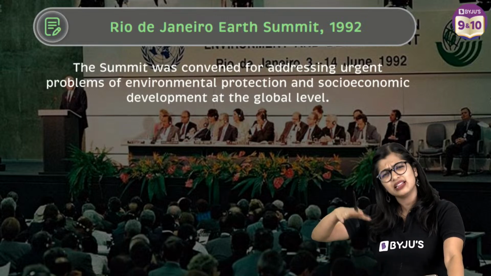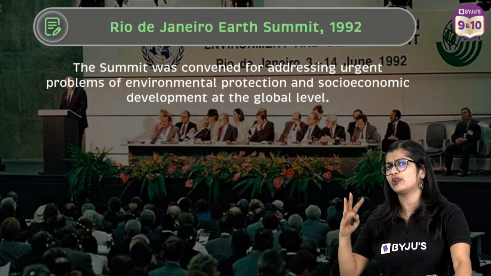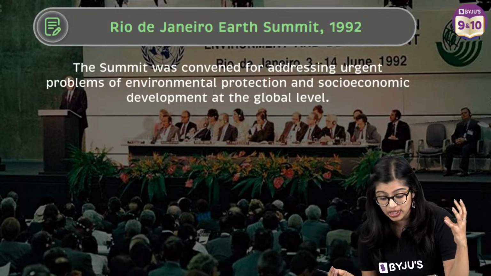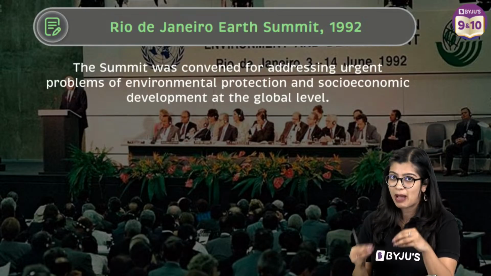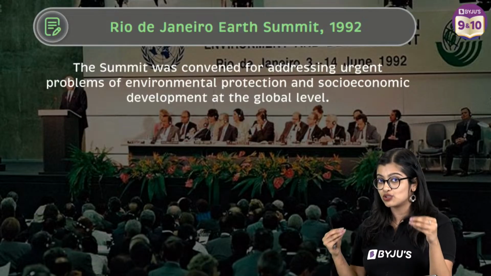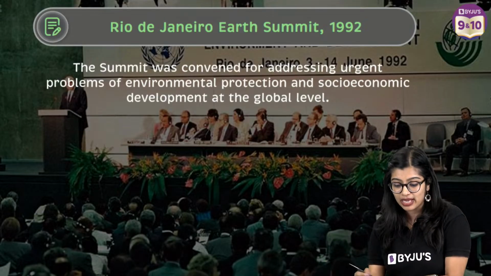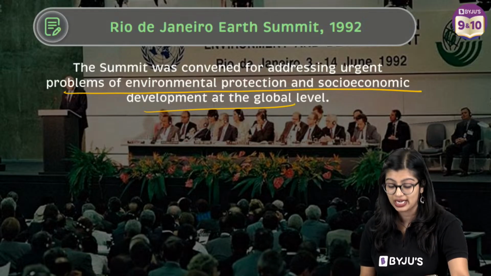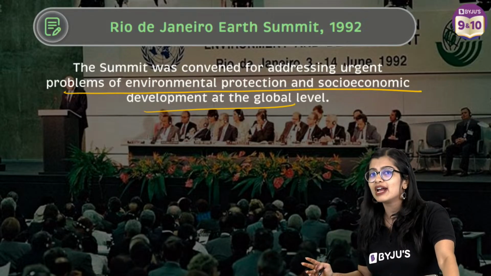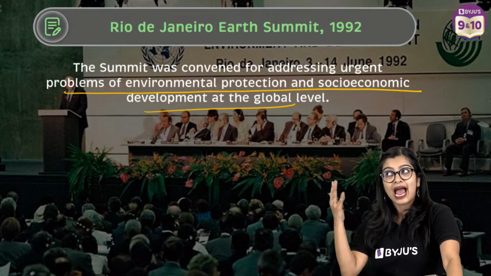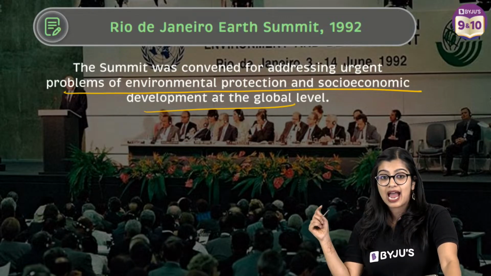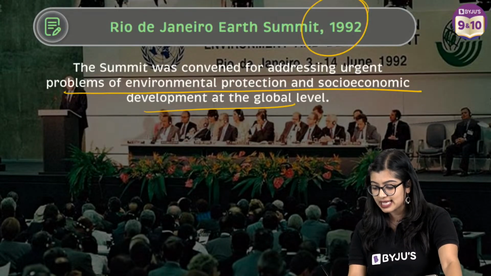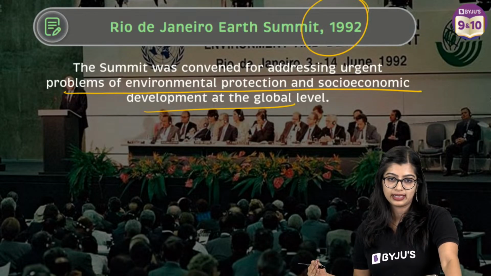So we saw that in the earlier days, way back in the 1990s, we had the Rio de Janeiro Earth Summit, wherein the leaders came together to discuss this. By then we had already started consuming our resources, and they came together to address urgent problems of environmental protection at a global level. No longer are we talking as a small country or state. At a global level, we are facing a crisis. This summit was held in 1992, where they decided to follow Agenda 21.